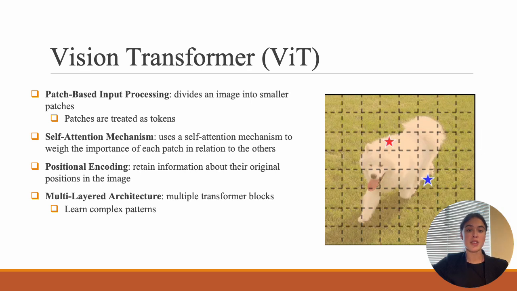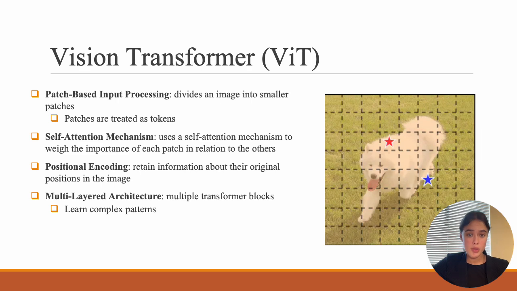It weighs the relevance of each element in a sequence relative to the others, enabling the model to capture relationships effectively. So this is happening to weigh the importance of each patch in relation to the others. So this allows it to capture global dependencies and context across the entire image.